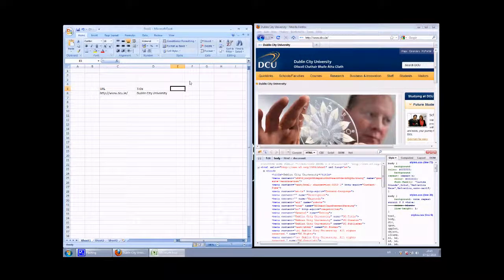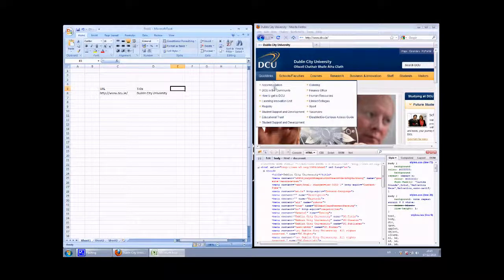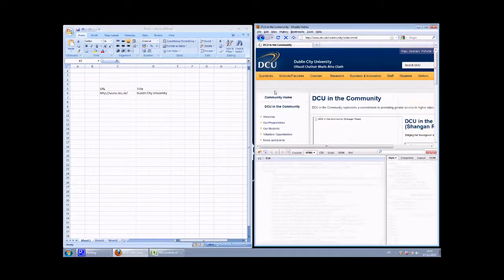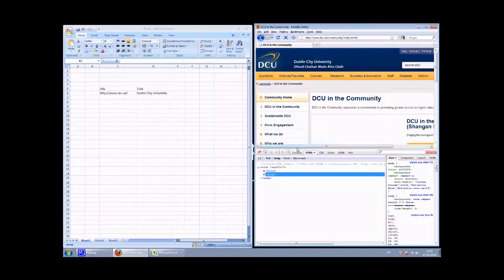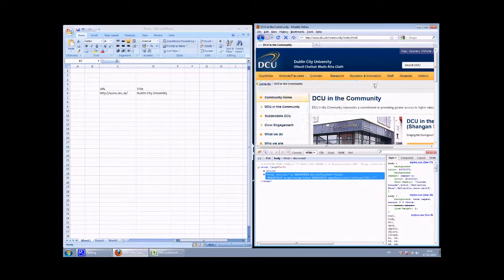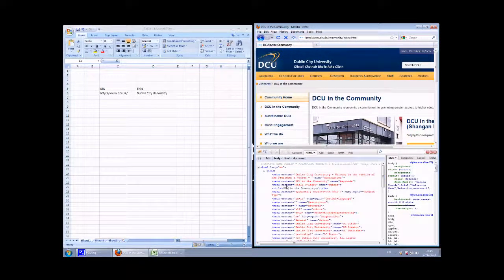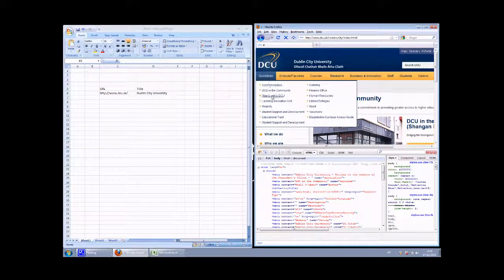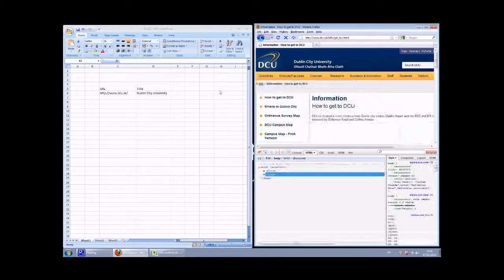Perfect. Now let's do this for a couple of other pages because, I mean, ideally you might want to do this for the entire site. So I've just randomly picked on DCU in the community here. Again, expand head, left click on the grey text within title, Control C to copy. Okay, now let's go to a different page.